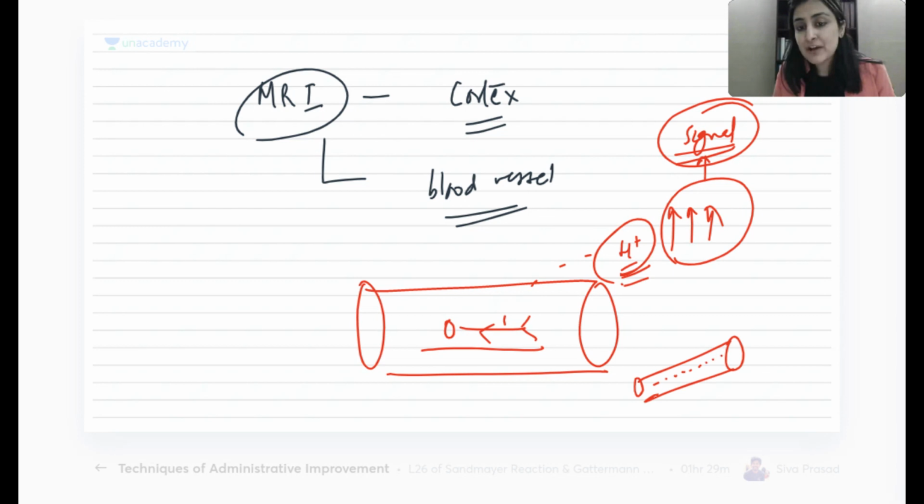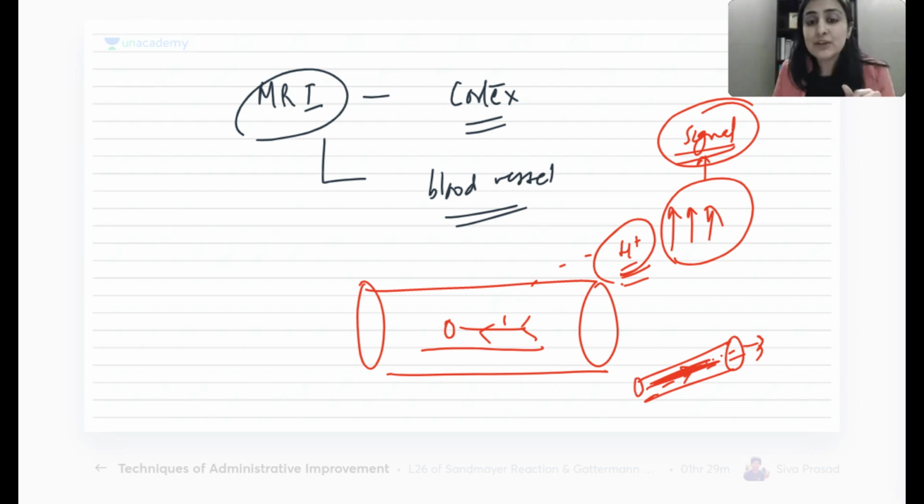We have RBCs, we have blood which is moving very, very fast in the artery. Do you all agree with that? All the blood vessel is moving so fast. So when I do this MRI sequence and I place this person in the magnet, the blood is still moving pretty quickly. So what will happen? Will this blood vessel ever be able to produce any signal? No, because of such fast moving blood, no signal is formed in it at all, poor thing.